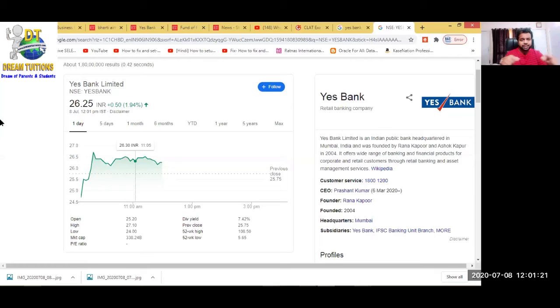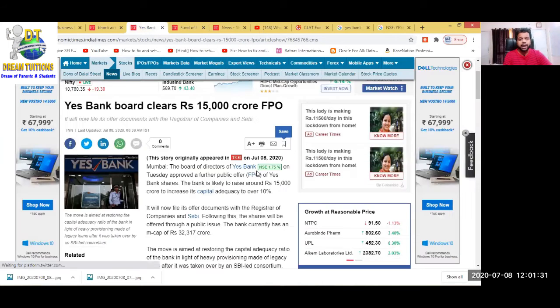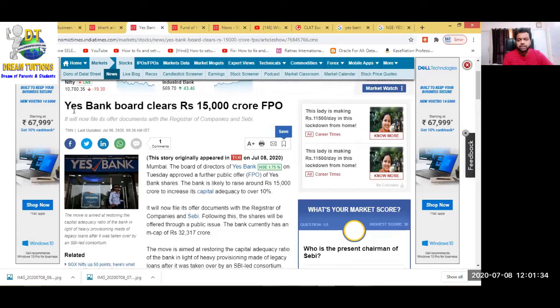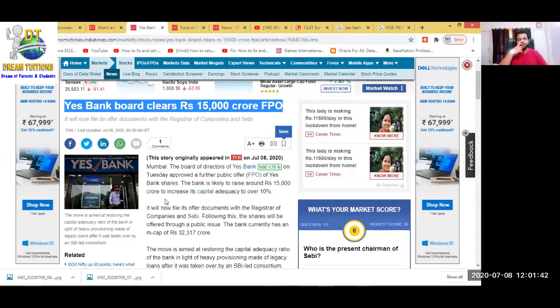First, let's understand this news. Okay, what is the news actually? This was just information and the current share price of this bank. Now, about the bank. Current news, today's news is Yes Bank board clears rupees 15,000 crore FPO. What is this news? I have to explain and you have to understand this news before we open the SP book or before we discuss the SP syllabus. Yes Bank board. What is the meaning of board? Board is a team, board of directors. In short form, they use the word board.